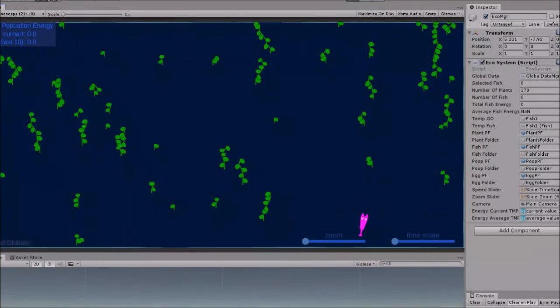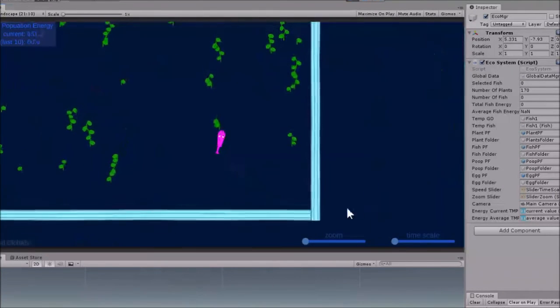Okay, we're going to test the age functionality here, and as I often do, I'll set my ecosystem to only have a single fish in it, so I can really watch that fish closely. So we've got that fish going here. Let me click on it to center it.